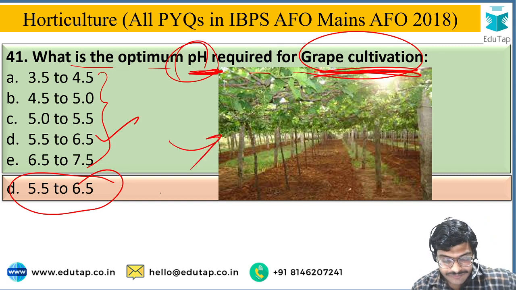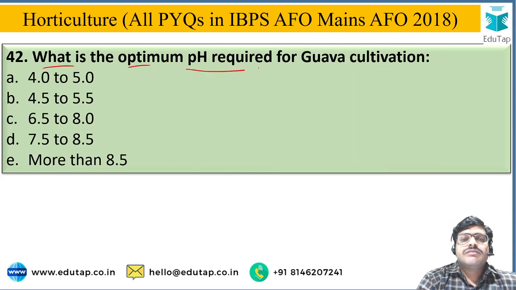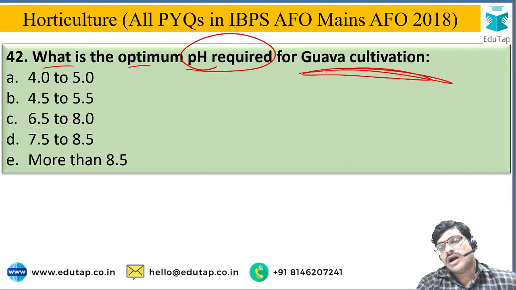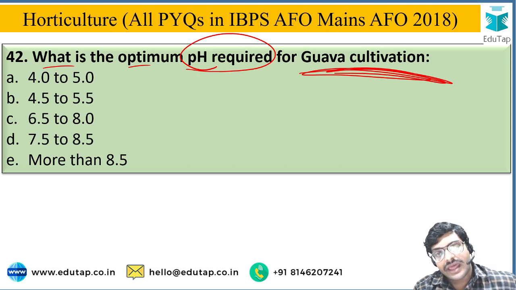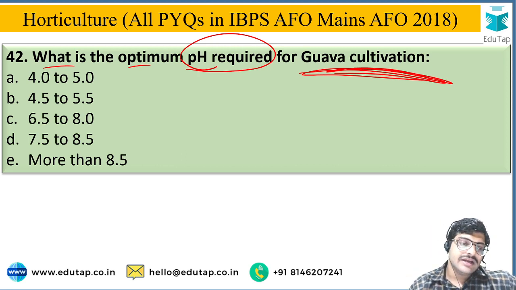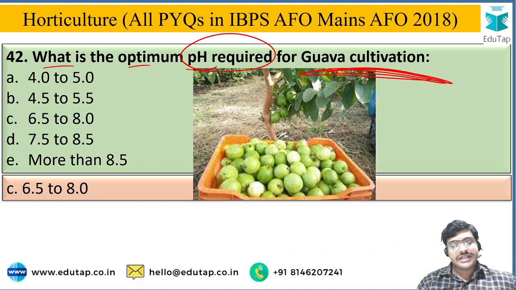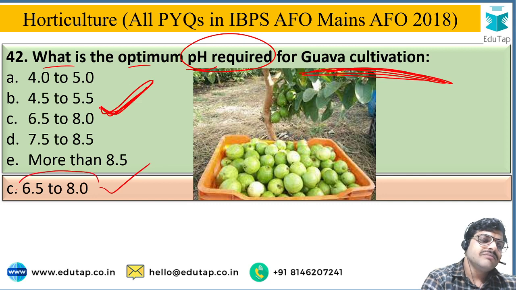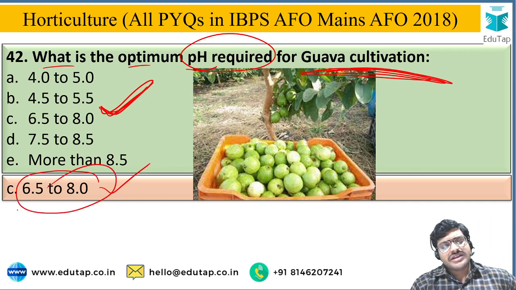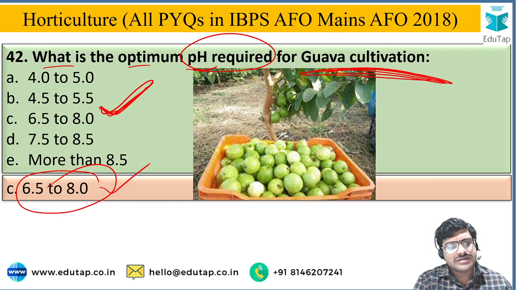Next, what is the optimum pH required for guava cultivation? Again, the options are very near, so you have to identify the exact answer for the optimum pH of guava cultivation. The correct answer from these options is option C, that is 6.5 to 8, a medium range of pH, which is suitable for most crops.